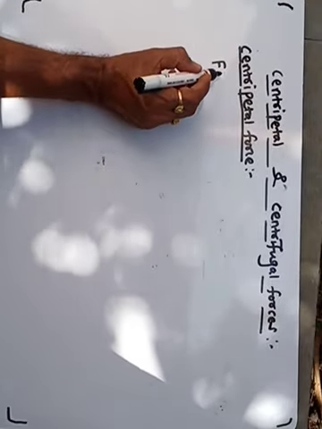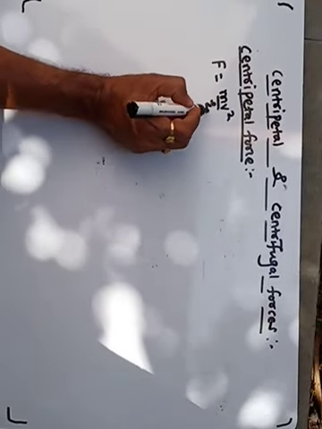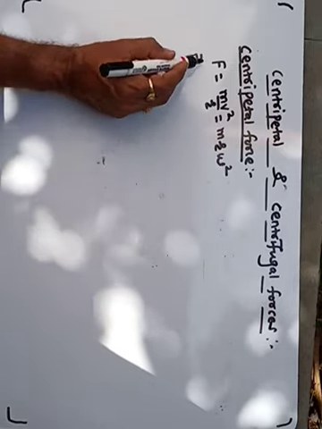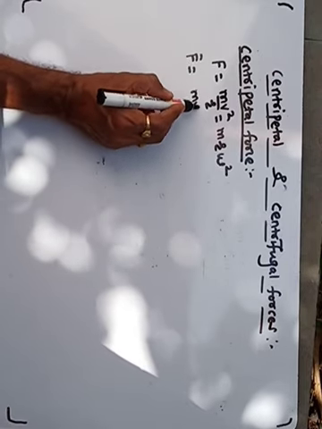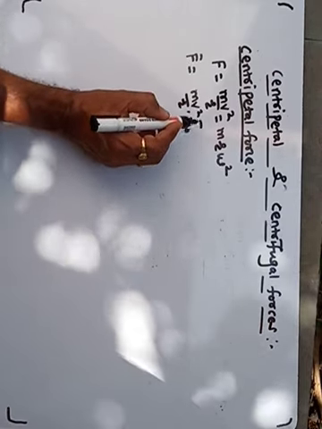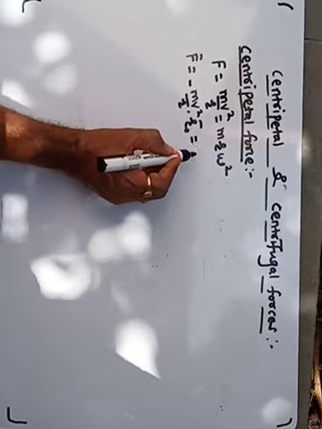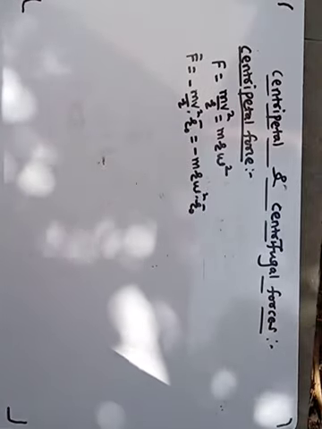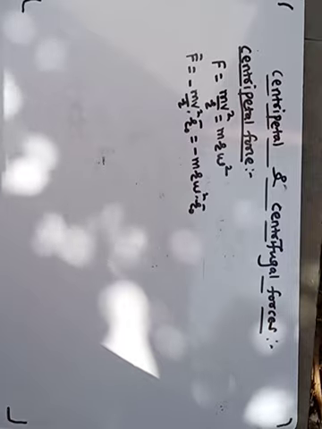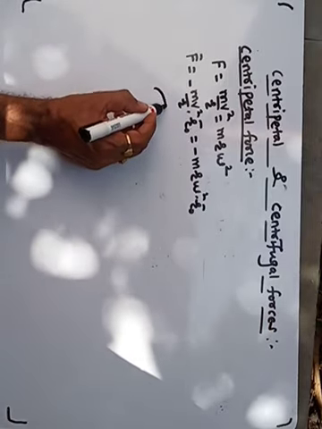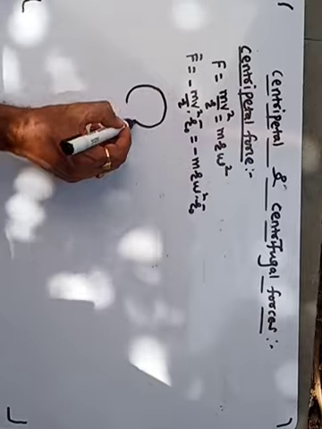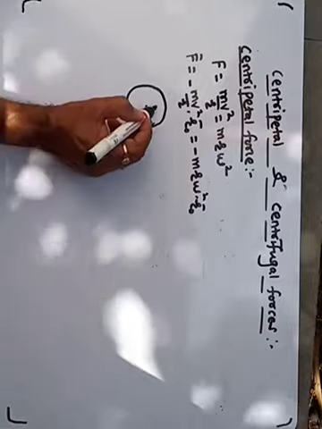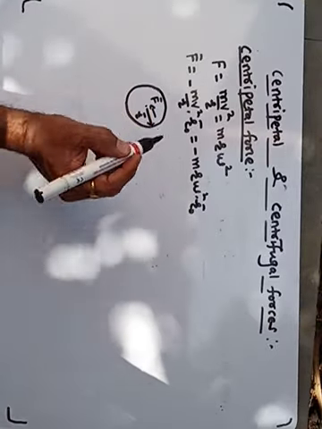Then we can write F is equal to mv square upon r. This is the centripetal force, which is equal to m r omega square, or in vector notation we write F bar is equal to minus m v square upon r into r0 bar, which is equal to minus m r omega square into r0 bar, where r0 is the unit vector along the radius. That means suppose this is the circular motion, this r bar is directed outward, and F bar is directed towards the center.